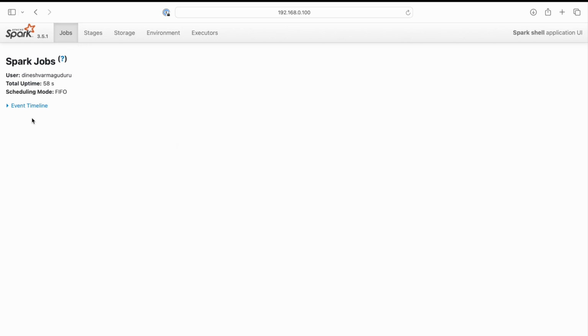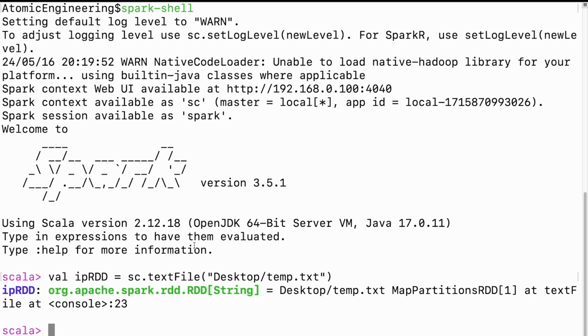And we can see that there are no jobs, there are no stages, and nothing got executed in Spark. So likewise, whenever a transformation is executed, whatever the transformation might be, nothing will get executed by Spark. And Spark in the backend knows that this input RDD is a text file that we have read using the SparkContext textFile method.